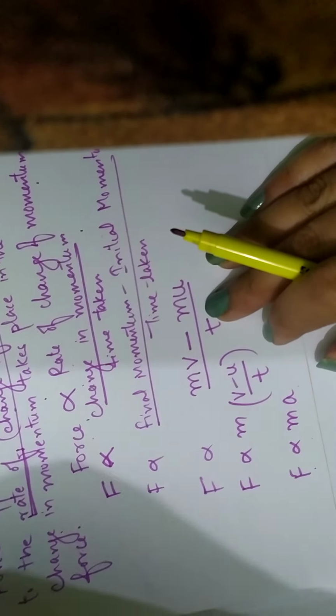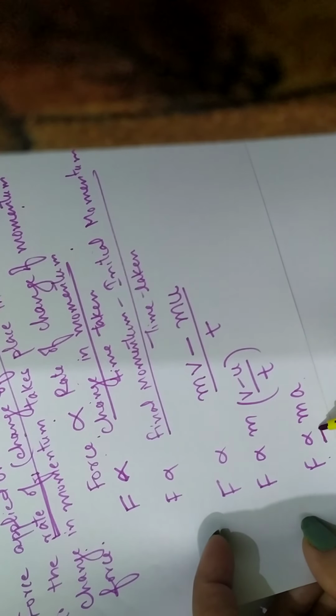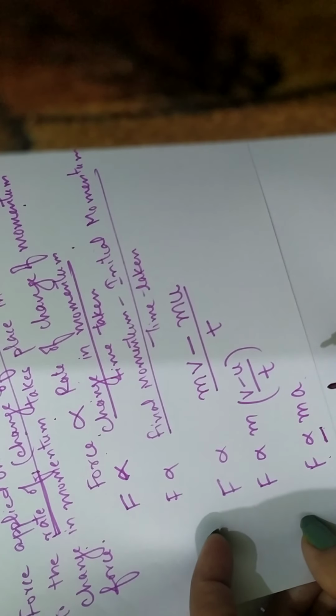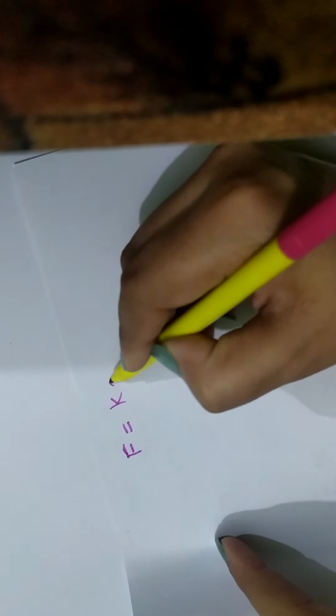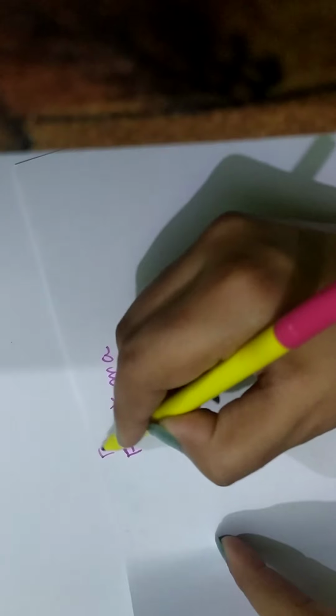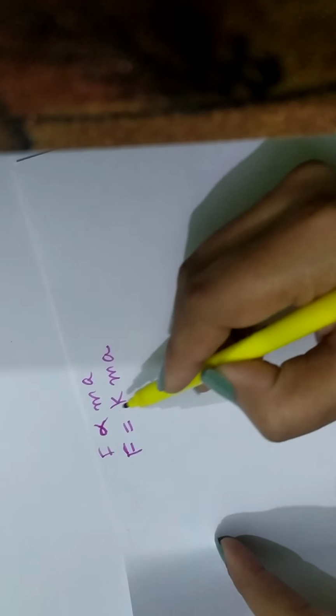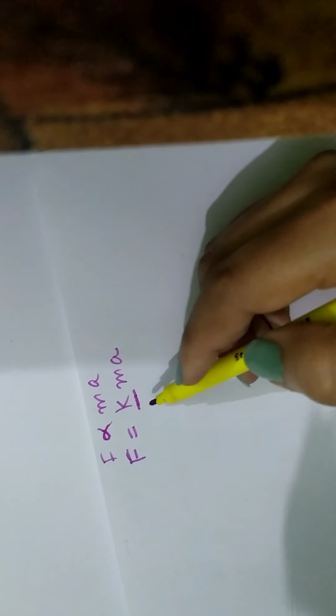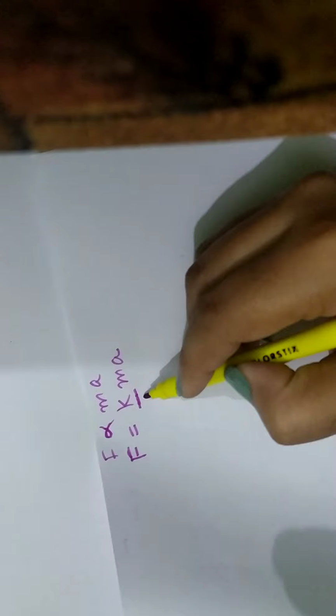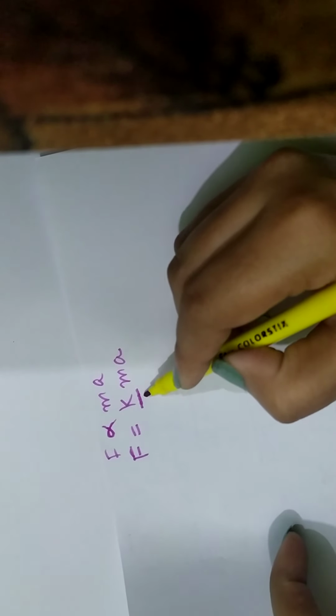Now what happens when we remove the proportionality sign? There is always a constant. After this, we will write force is equal to K m into A. We have removed the proportionality sign. Whenever we remove the proportionality sign, there is a constant. You can name it anything, A to Z. I have named it K. K is called the constant of proportionality.